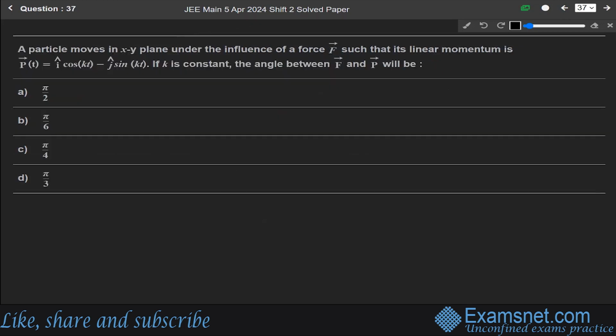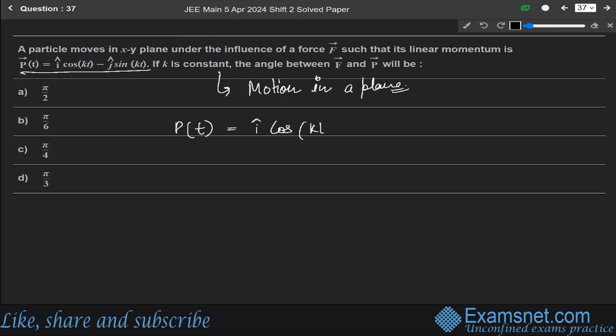Now 36. A particle moves in xy plane under the influence of a force F such that its linear momentum is given by this. If K is constant, we have to find the angle between F and P. So this question is from the chapter of motion in a plane. So we are given P(t), the linear momentum, as i cap cos kt minus j cap sin kt. So if we talk in terms of the magnitude, this must be equal to 1.